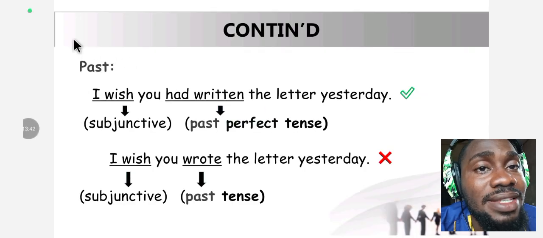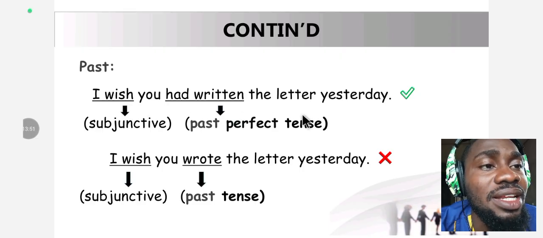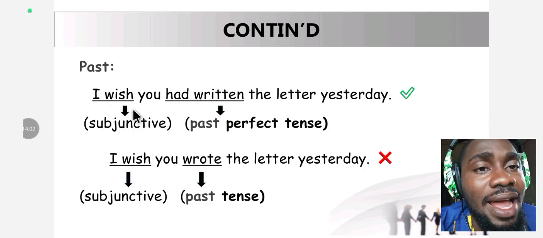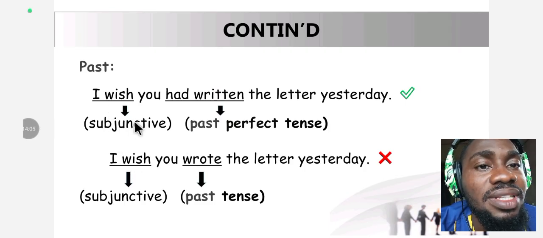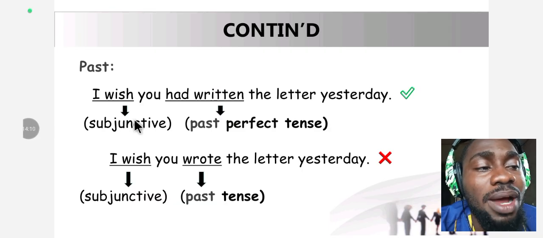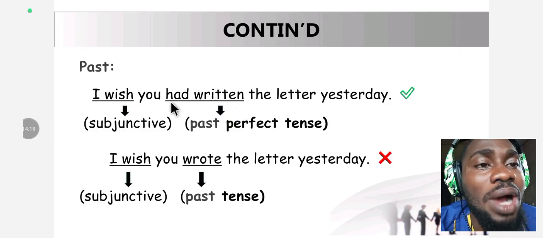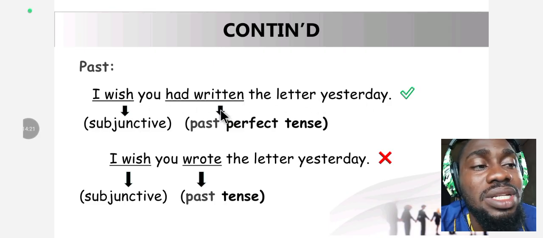Let's look at the examples from the past, expressing the past form of subjunctive. The first example we have here is "I wish you had written the letter yesterday," which is what? Correct. Why is it correct? "I wish" here is the subjunctive, talking about the past. It is like you are trying to talk about something that someone failed to do the day before. You are talking about something that someone was supposed to do yesterday. So you are expressing the past.